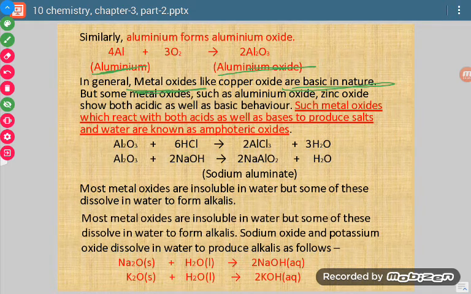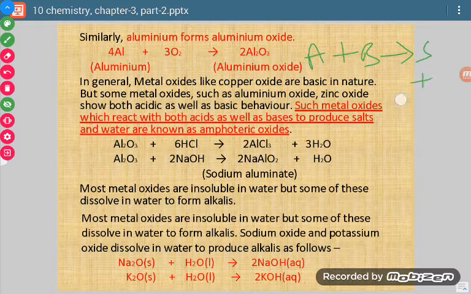Whenever we have to give the definition of acid or base, we compare it with the neutralization reaction. What is the neutralization reaction? Acid plus base gives salt plus water.